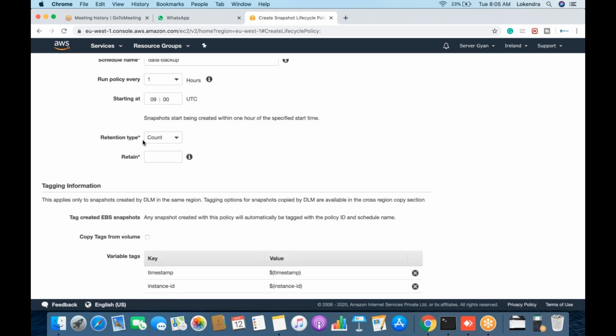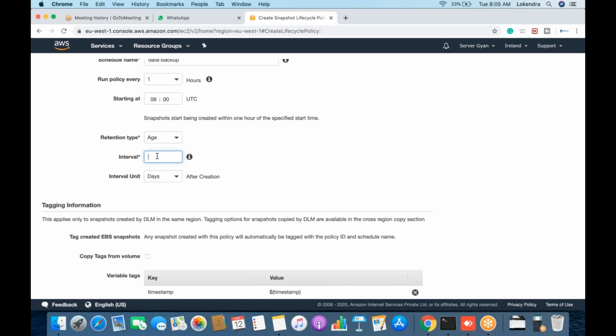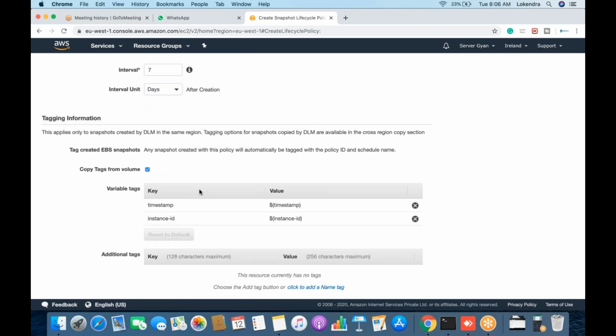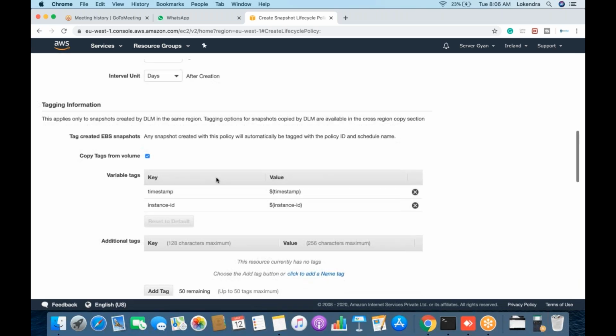Retention type means count or days, or you can call it age. For example, there is a policy that you want to have 7 days of backup. So age is 7, like interval 7 days, maybe weeks, maybe years, or whatever. You can ensure that your backup is maintained for 7 days. Then you can copy tags from volumes: whenever snapshots are created, those tags will be applied on top of your AWS snapshot.